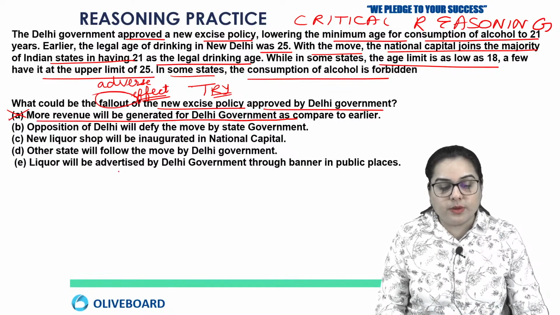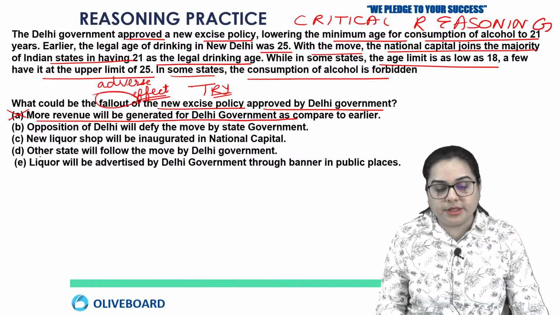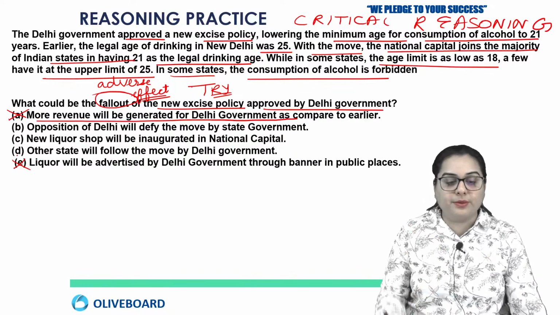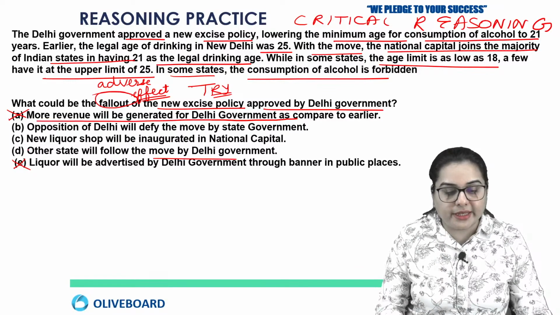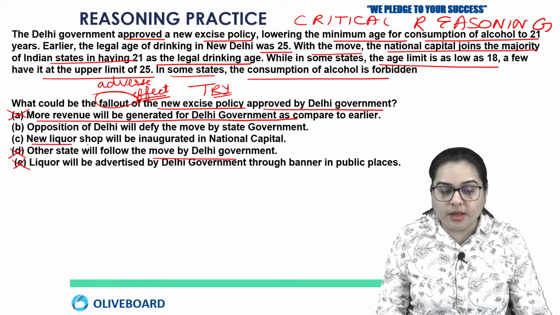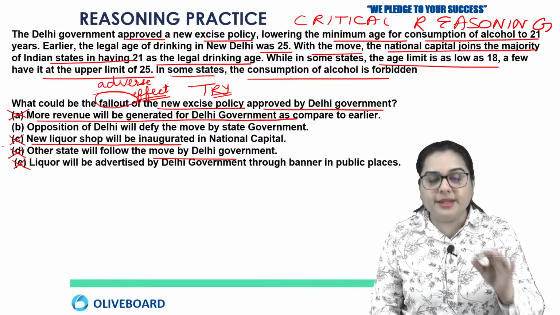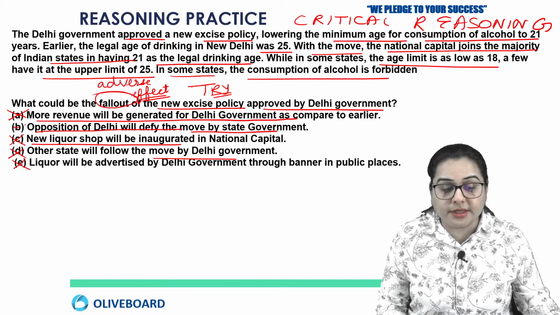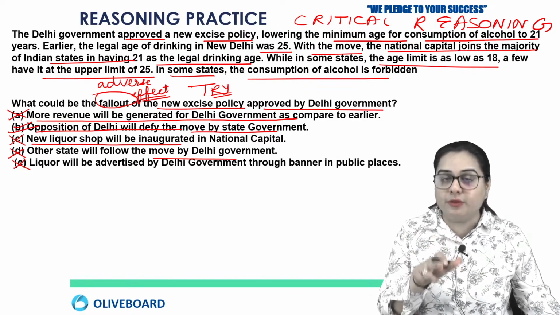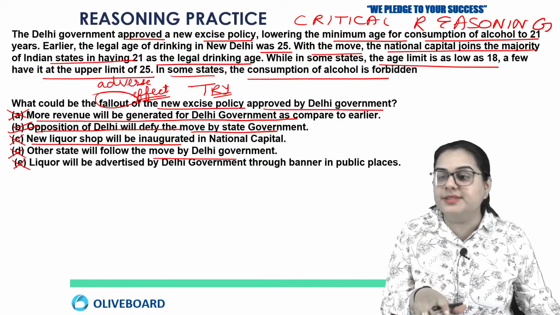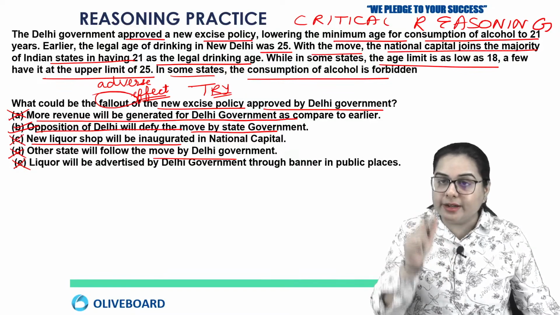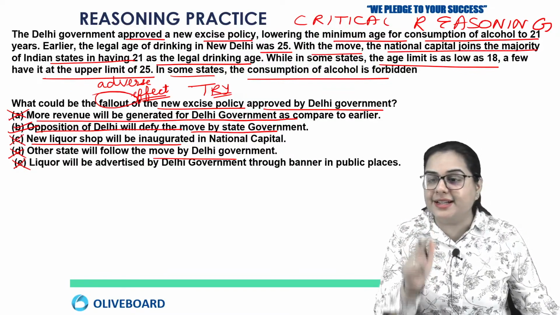So E says liquor will be advertised by Delhi government through banner in public places. Now this is again not negative. Okay, it is not an effect, it should be an effect. Okay, other states will follow the move by Delhi government. Now this is also not logical. New liquor shop will be inaugurated. Now this is also not an effect. Okay, this is not an impact. But opposition of Delhi will defy the move by state government. Now this is something negative, because if he himself says fallout means some adverse effect he is asking. So option number B suggests the actual adverse effect of this new excise policy.